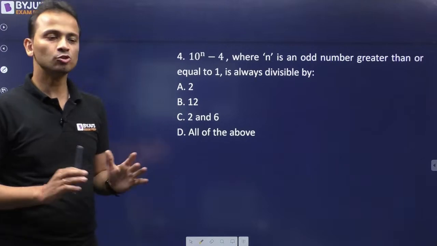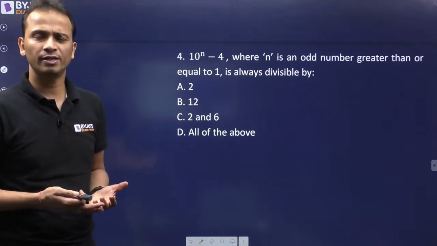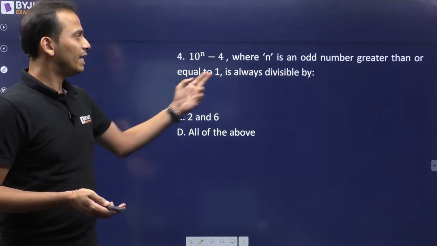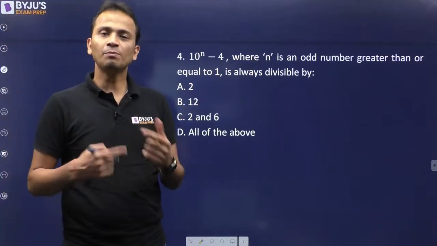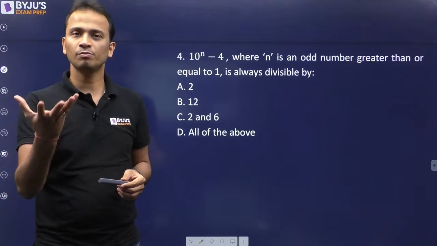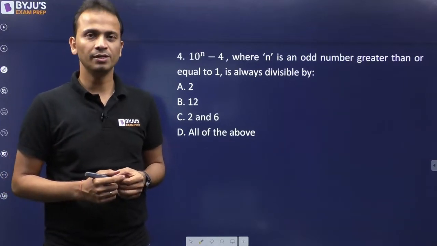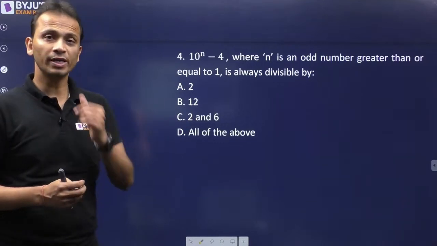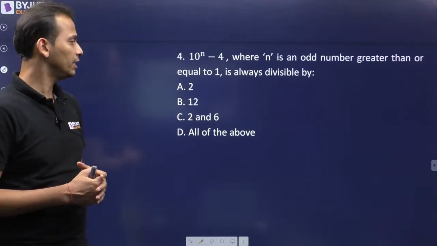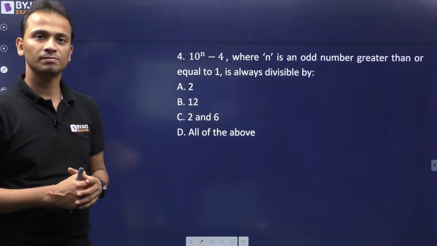Okay? So basically the method is trial and error. N is any odd number greater than or equal to 1. So start putting the values of n starting from the smallest value. Okay. And keep eliminating the options. Okay. Keep eliminating the options and you will get your answer.